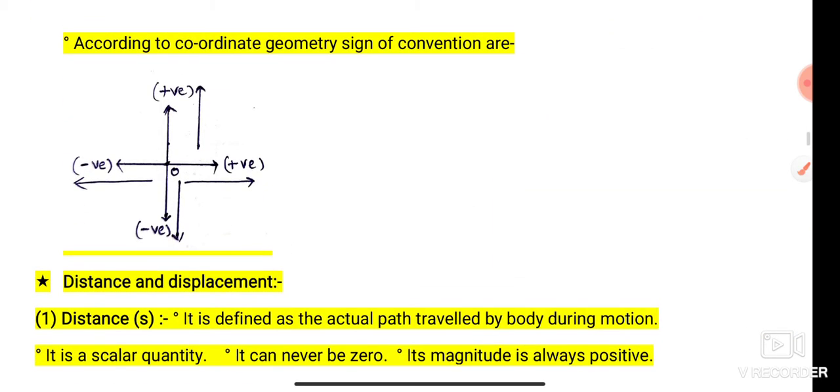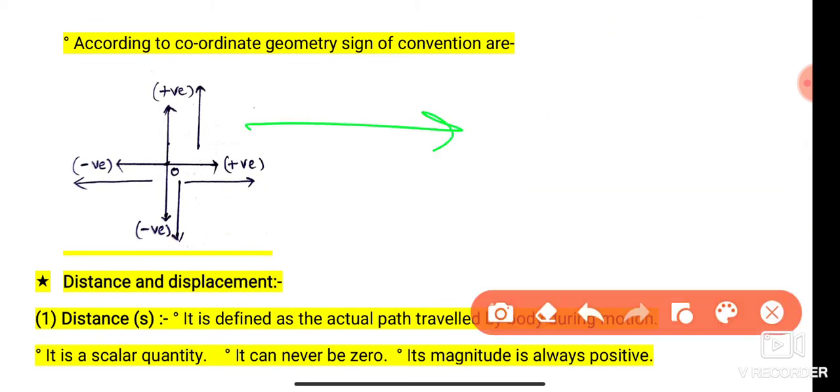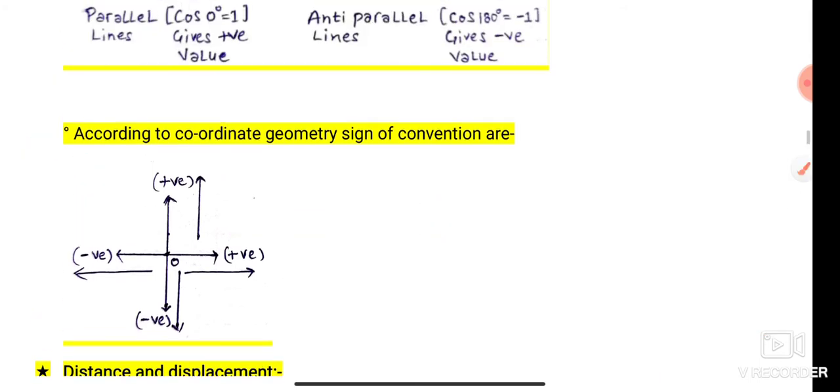According to coordinate geometry, we know that distances on the right hand side are taken as positive, downside are taken as negative, left side are taken as negative, and upside are taken as positive. I hope students you have understood up to here.